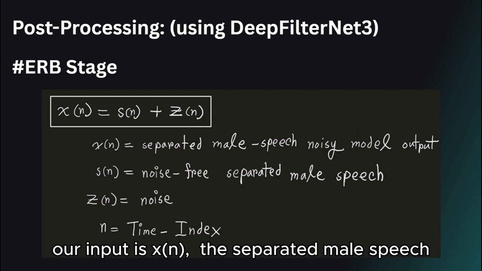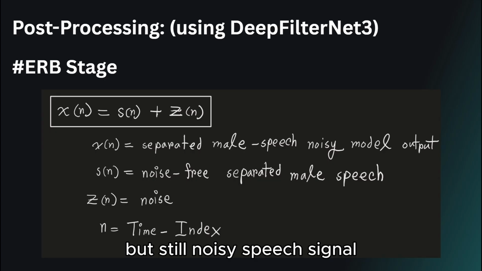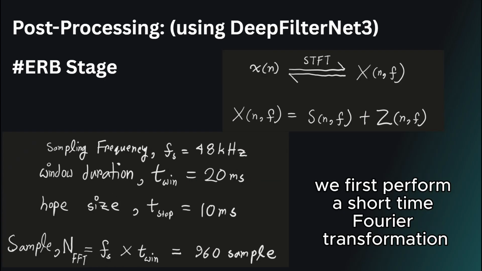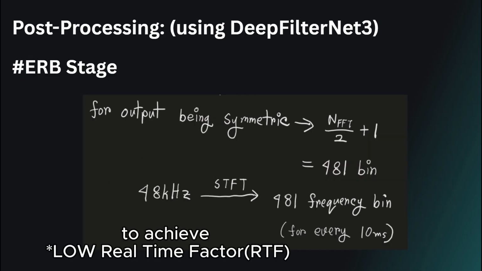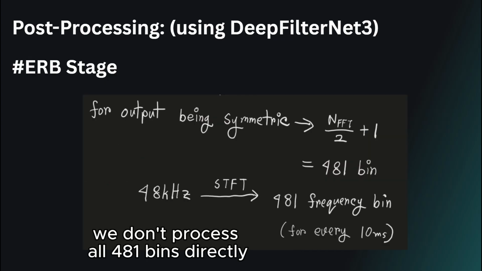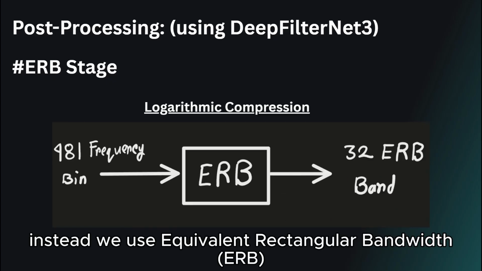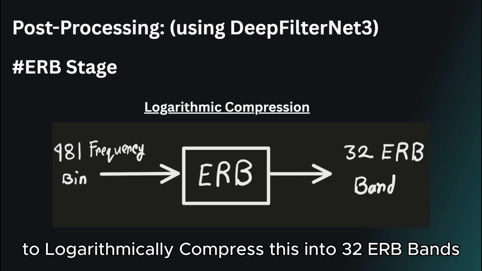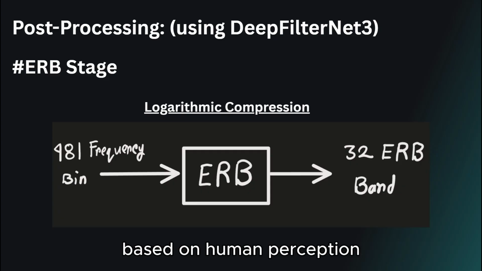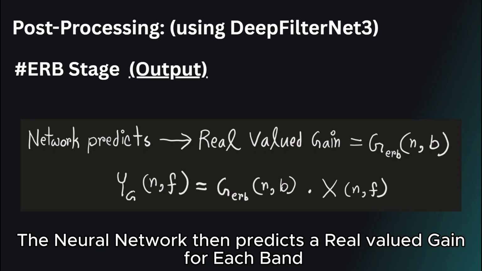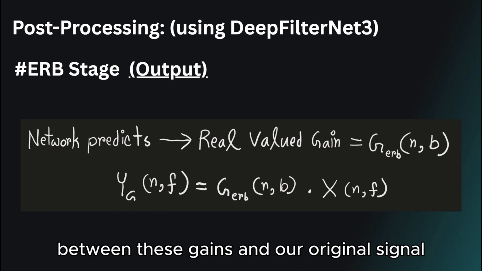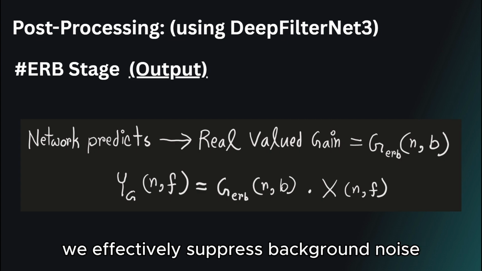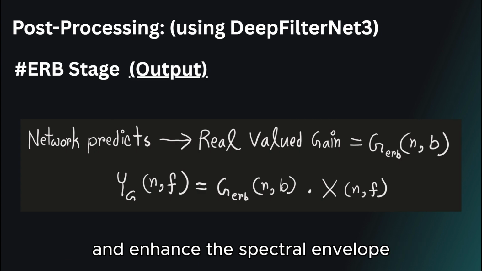Our input is x of n, the separated male speech but still noisy speech signal. We first perform a short-time Fourier transformation, which generates 481 bins. To achieve a low real-time factor, we don't process all 481 bins directly. Instead, we use equivalent rectangular bandwidth to logarithmically compress this into 32 ERB bands based on human perception. The neural network then predicts a real-valued gain for each band. By performing pointwise multiplication between these gains and our original signal, we effectively suppress background noise and enhance the spectral